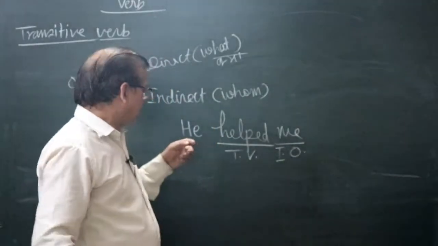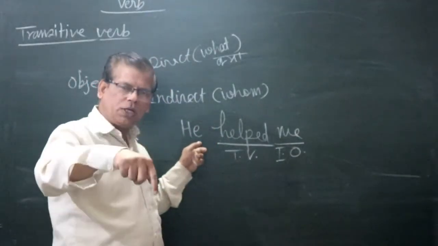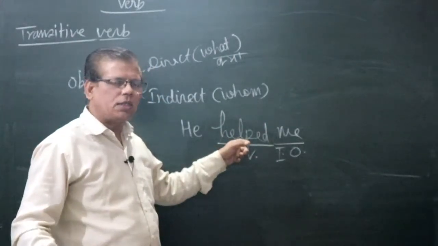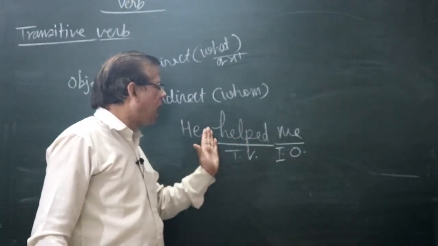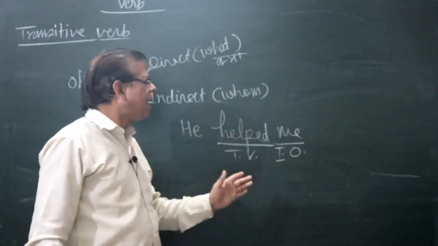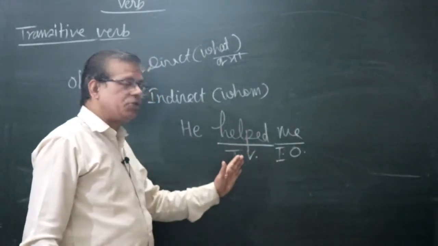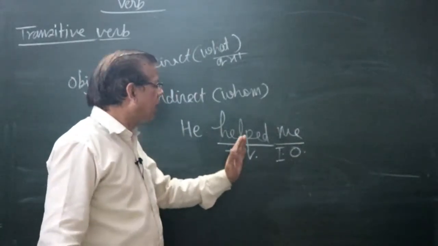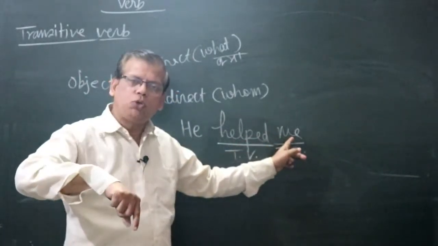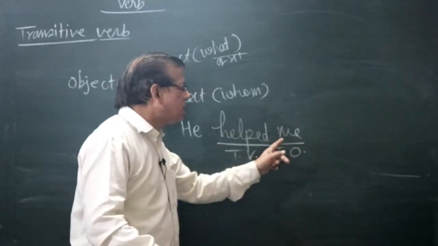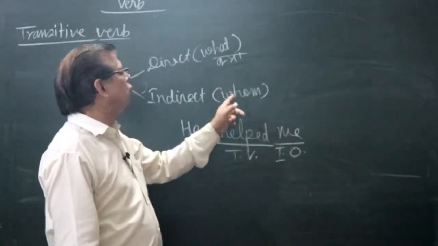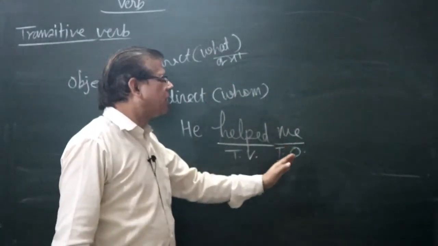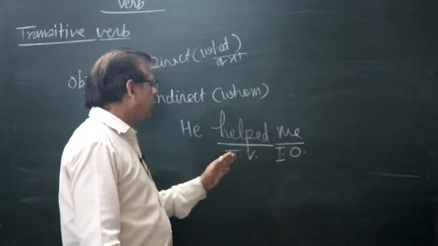Is it clear? He is subject, subject is the doer of the sentence, and helped is the activity, activity means verb. What action is it? Help, the act of helping. Any act is called verb. Which verb, transitive or intransitive? Transitive verb. Why is it a transitive verb? Because it has an object. How can we come to know that it is an object? Because me is the answer of the question whom. The answer of the question whom is called indirect object. So the verb is a transitive verb.